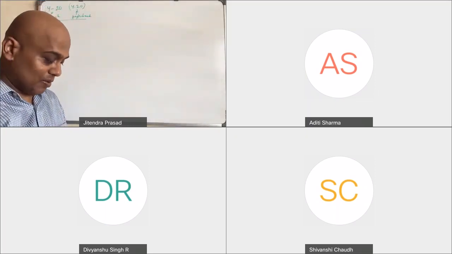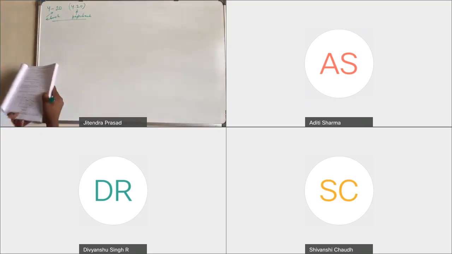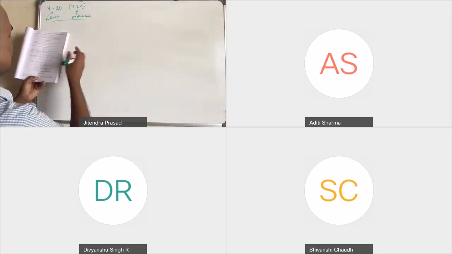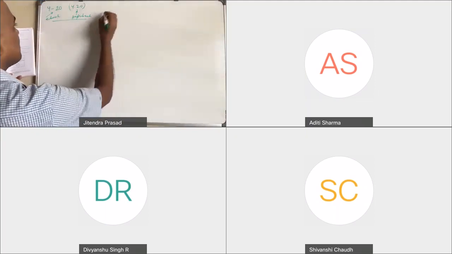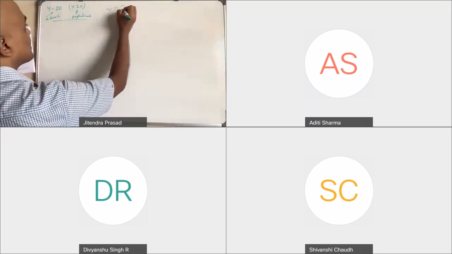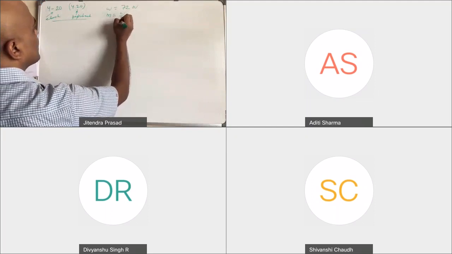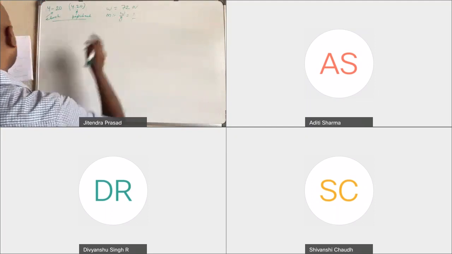Okay, so what is the question? The question is an undamped spring mass system with weight. So W is given, W is weight equal to 72 Newton, hence M equal to W over g. You can find out whatever the value.